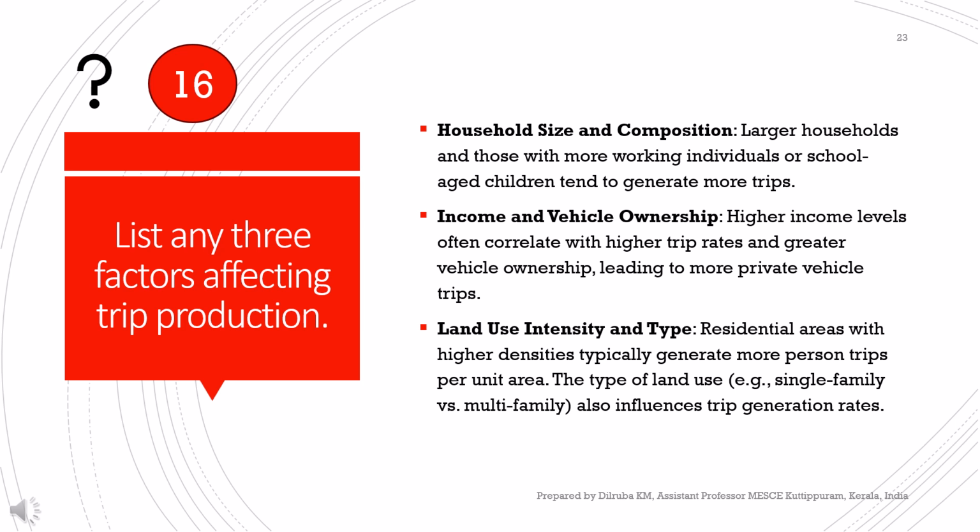Second one is income and vehicle ownership. Higher income levels often lead to more vehicle ownership and a greater propensity to make trips, particularly personal vehicle trips for various purposes. And third one is land use intensity and type. Residential areas with higher population density typically generate more person trips per unit area. Additionally, the type of land use, such as single family versus multi-family housing, also plays a role in trip generation. So, household characteristics, economic factors and the nature of the land use itself are all important determinants of how many trips originate from a particular location.